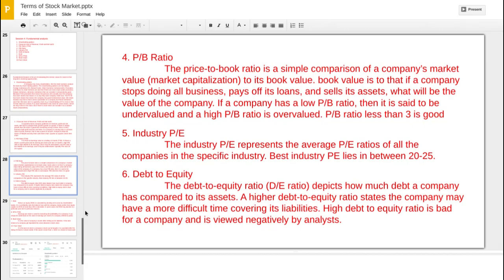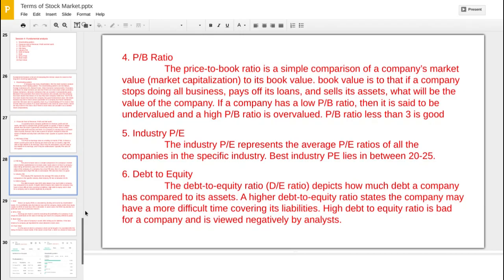Suppose in the metal industry there are 10 companies. The average PE ratio of these 10 companies is known as the industry PE. And a good industry PE is between 20 to 25. Now coming to debt to equity. The debt to equity ratio depicts how much debt a company has compared to its assets.